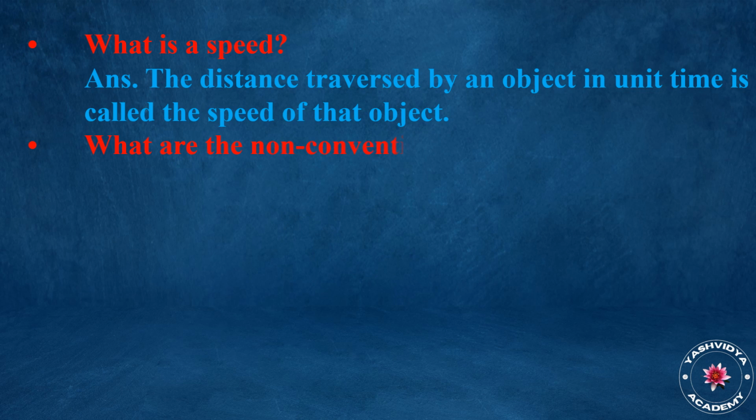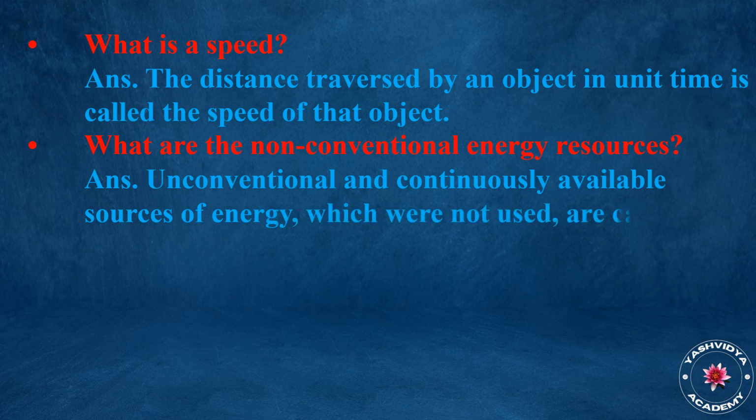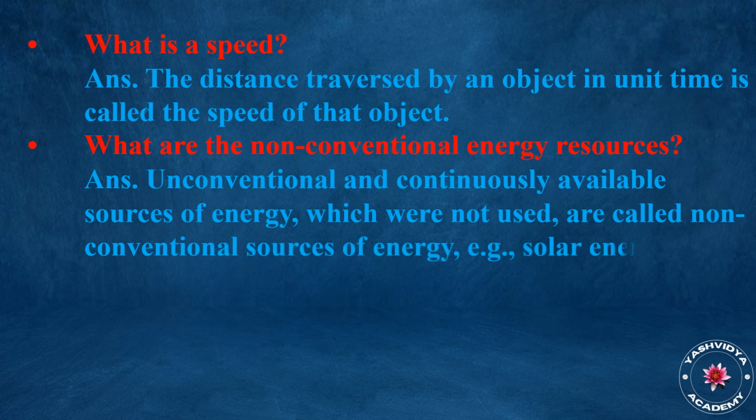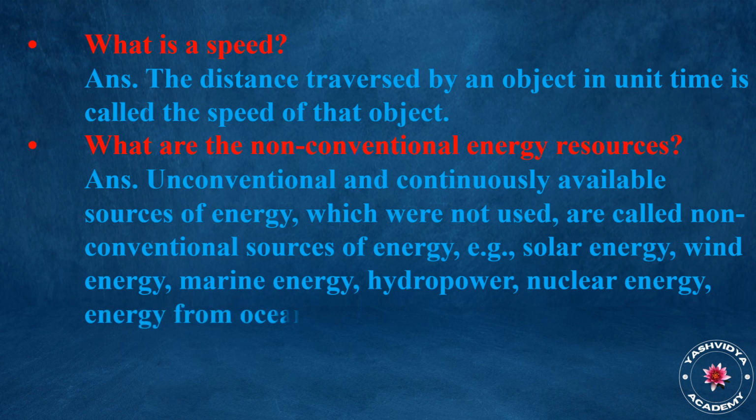What are the non-conventional energy resources? Answer. Unconventional and continuously available sources of energy, which were not used earlier, are called non-conventional sources of energy. For example, solar energy, wind energy, marine energy, hydropower, nuclear energy, energy from ocean waves.